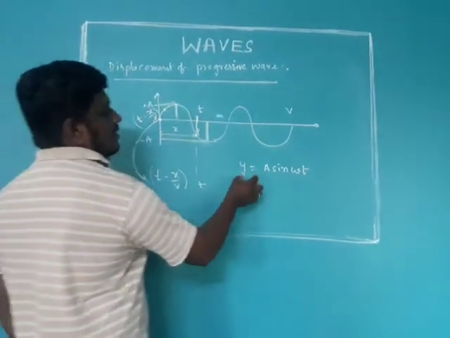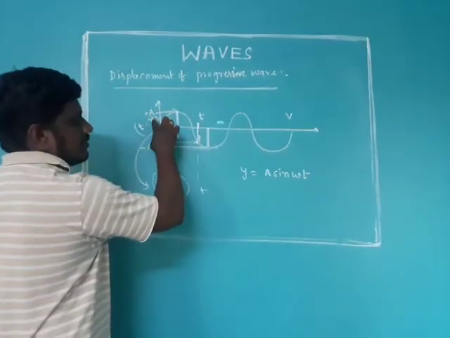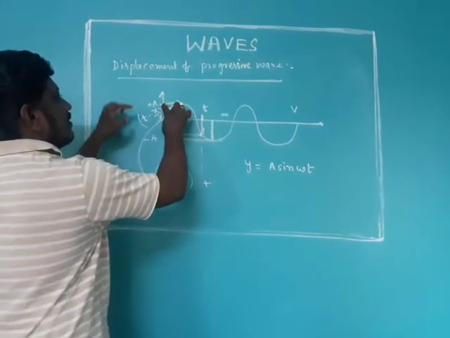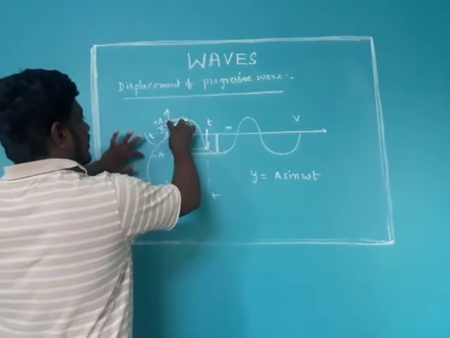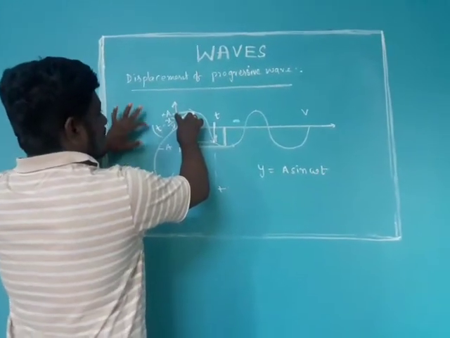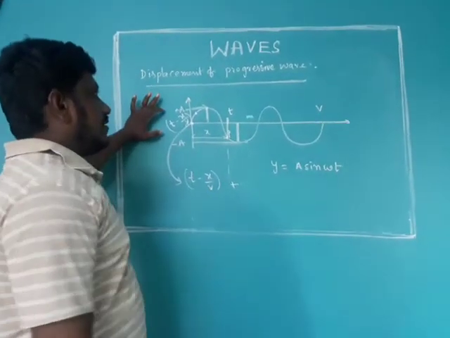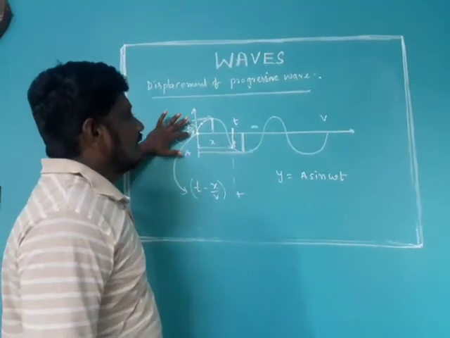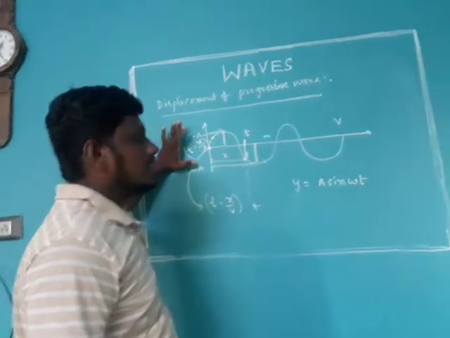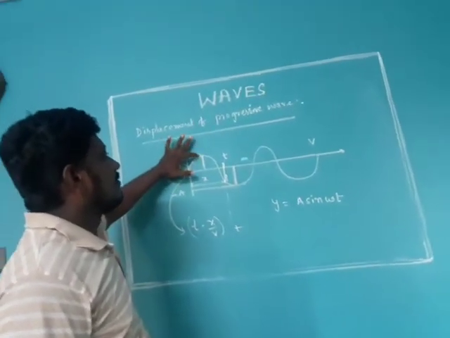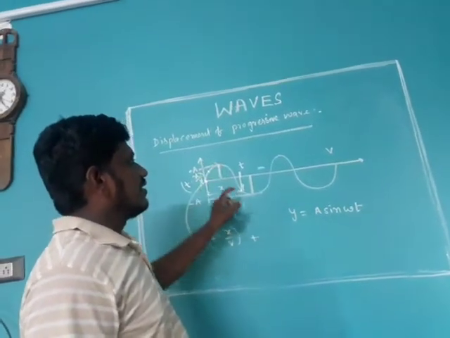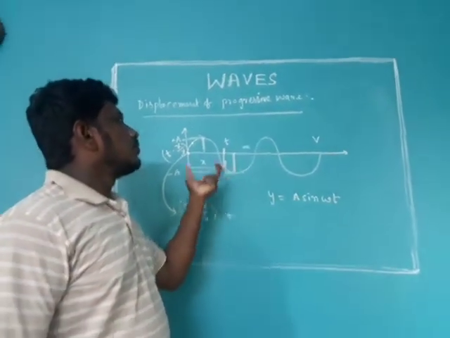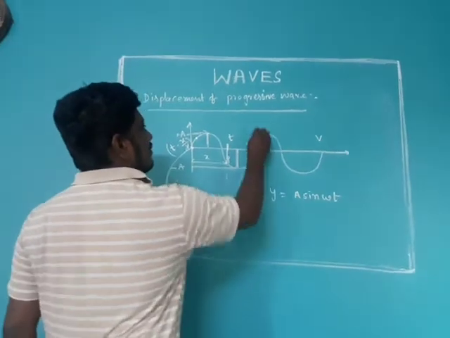See how we are taking this displacement: y is a sine function, which means the displacement is varying between plus 1 and minus 1 along with 0. So it is a sinusoidal function. First 0, 1, then 0, and again minus 1 and 0 in a 2 pi angle.